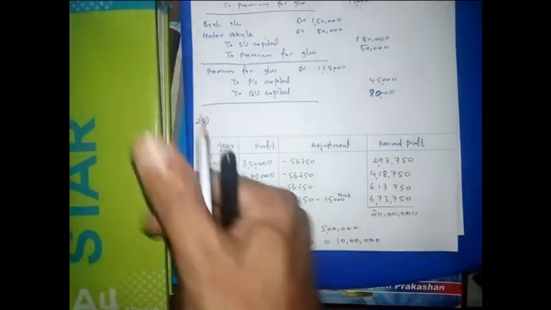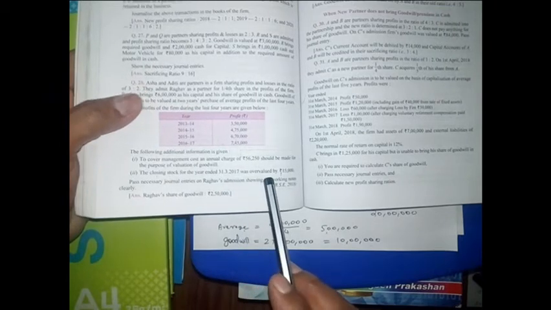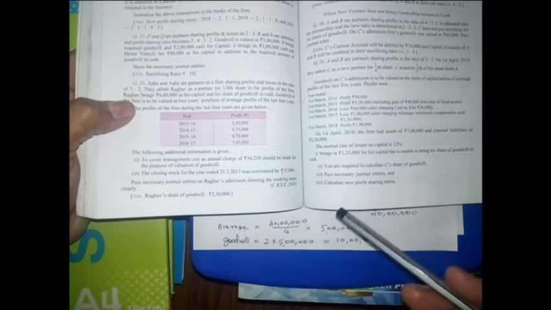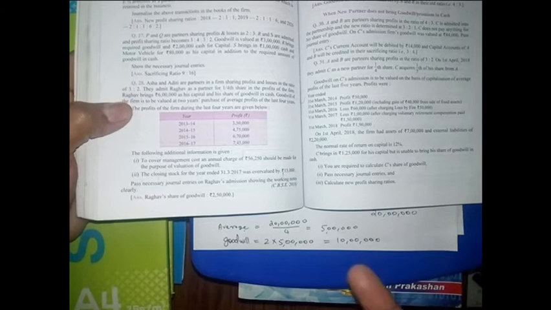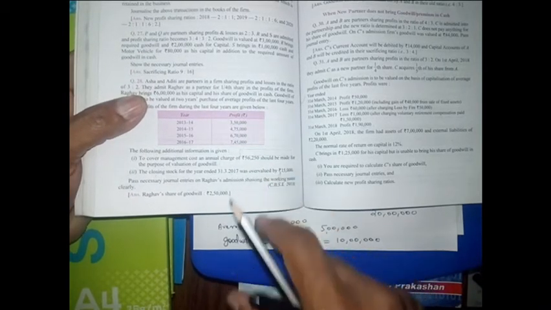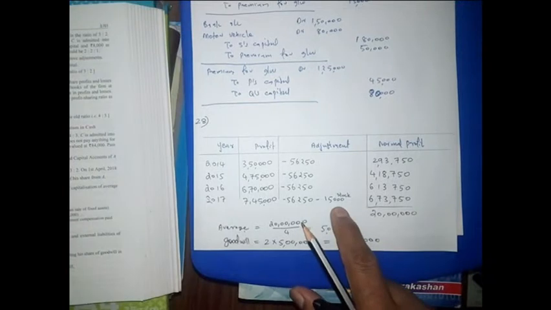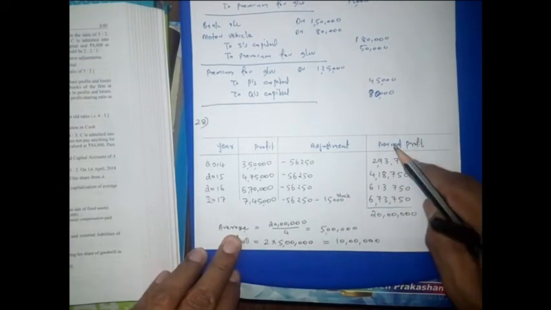Then one more adjustment is given regarding the closing stock overvalued. It is saying that in the last year the closing stock was overvalued by 15,000. When the closing stock becomes more, it will increase the profit. So profit became more. It is an abnormal thing, meaning the closing stock we have to value at the correct figure. By mistake it became 15,000 more, that is why profit also became more. So we have to subtract that also. Then after subtracting all this, we get the normal profit.